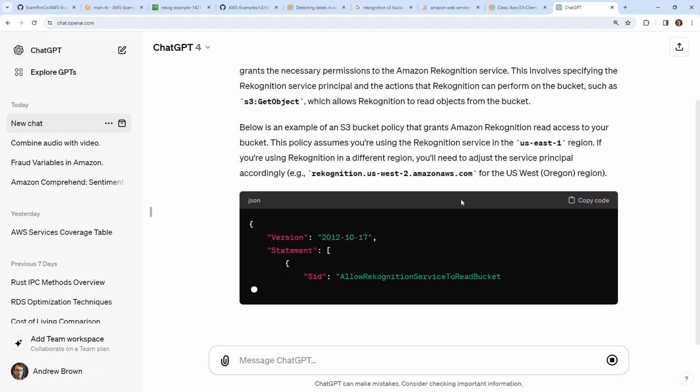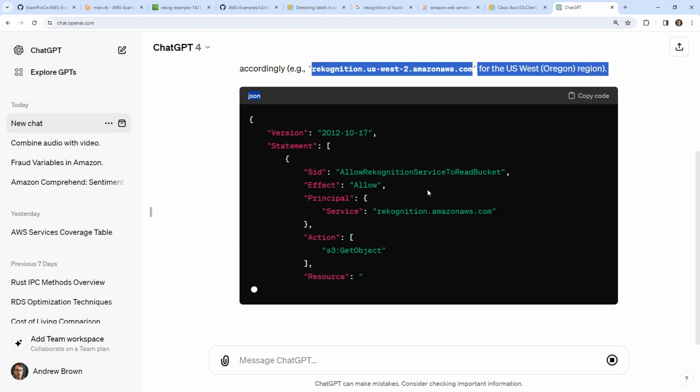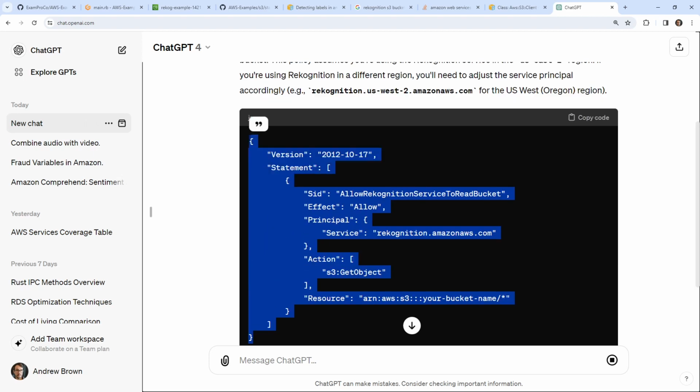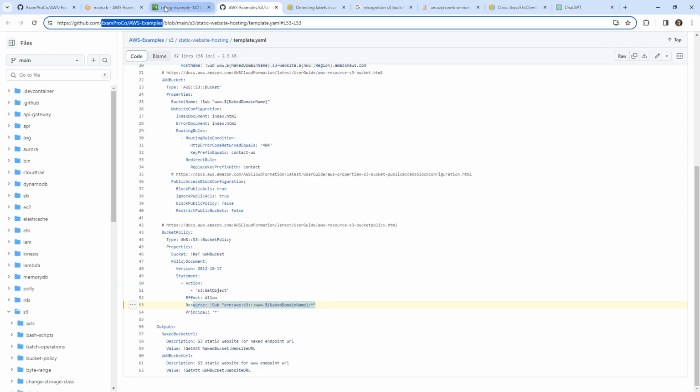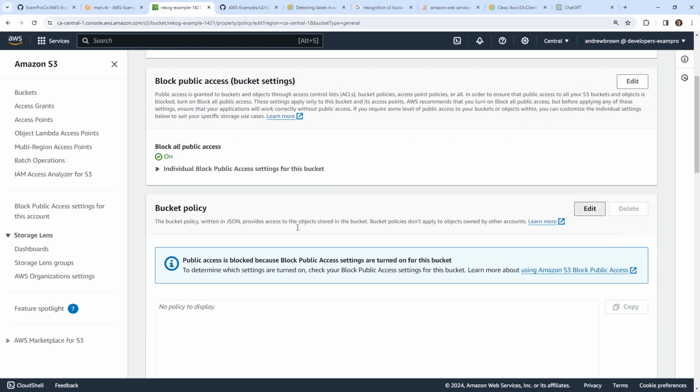Okay, so that's what I was looking for. This is the only line I really wanted, but we'll wait for it to write the whole thing out. There we go. Okay, that looks good. So I'll go ahead and copy that. We'll go back here. We'll try this again.